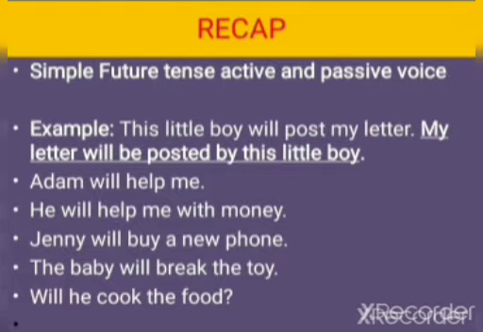Fourth one, the baby will break the toy. The answer for this in passive voice is, the toy will be broken by the baby. The fifth one, will he cook the food? Will the food be cooked by him?